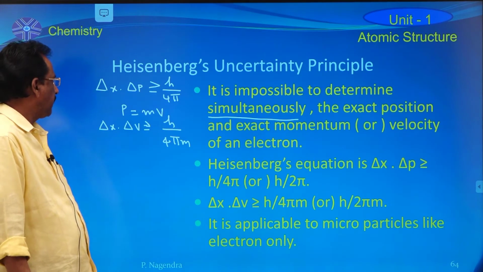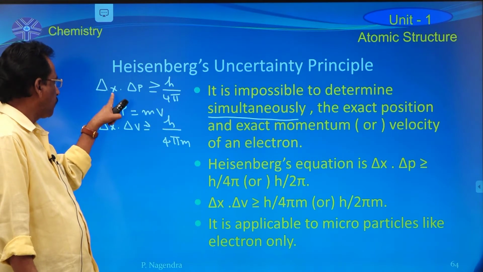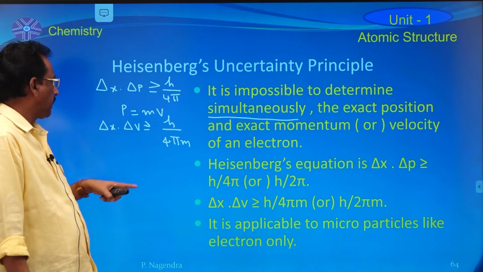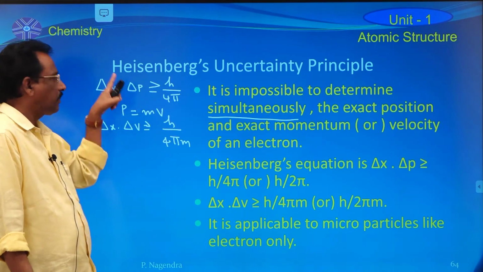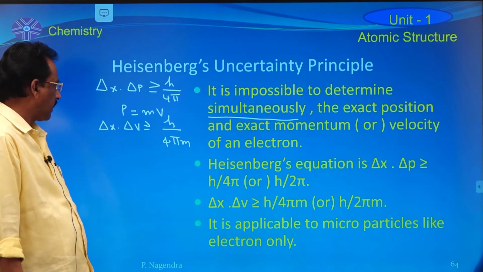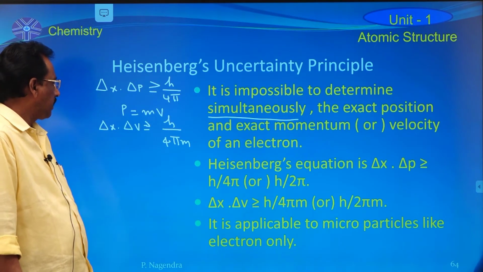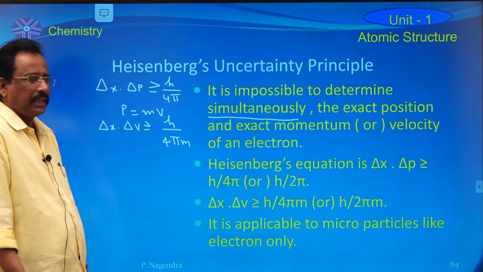Delta p indicates uncertainty in the determination of momentum of the particle. Similarly, delta v indicates uncertainty or less accuracy in the determination of the velocity of the particle like an electron.